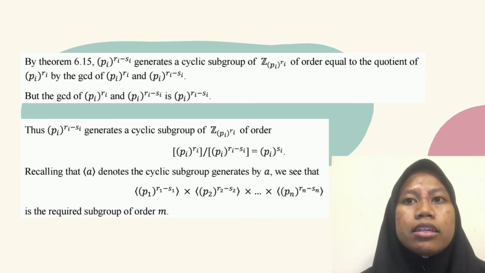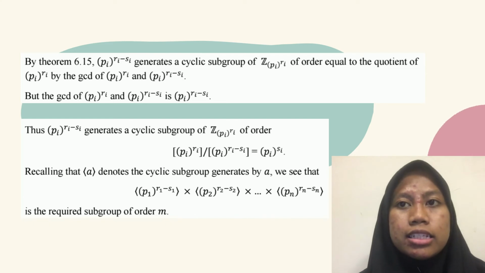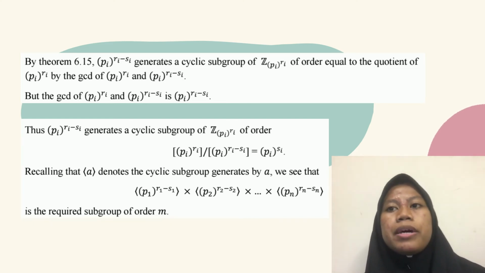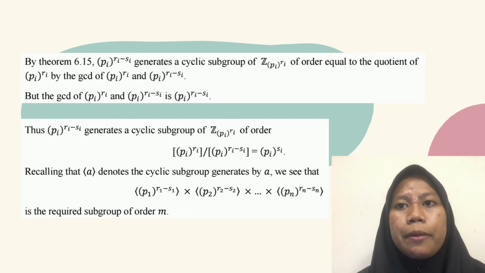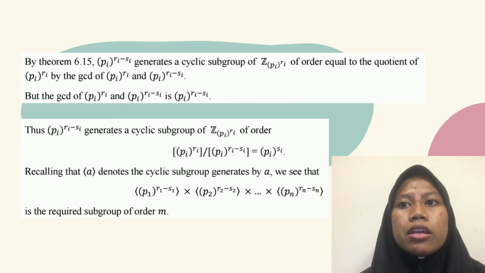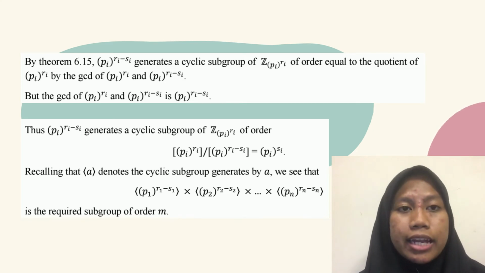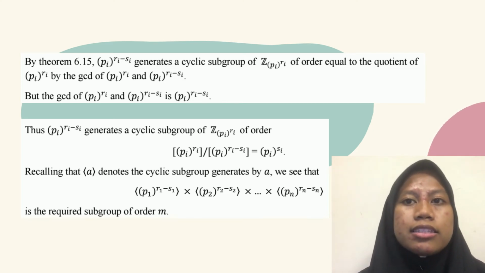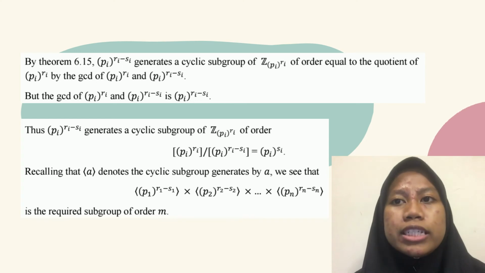Recalling that <a> denotes the cyclic subgroup generated by a, we see that <p1^(r1 - s1)> times <p2^(r2 - s2)> times until <pn^(rn - sn)> is the required subgroup of order m.